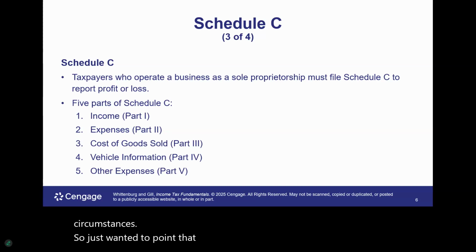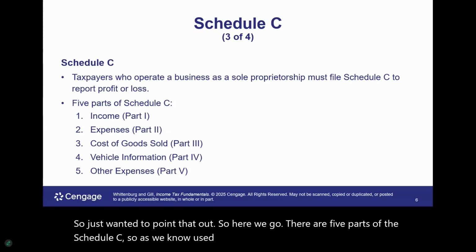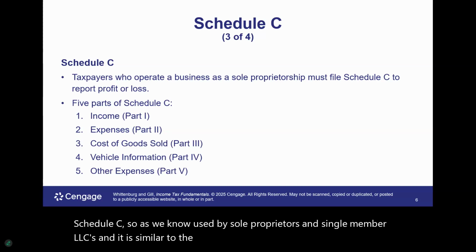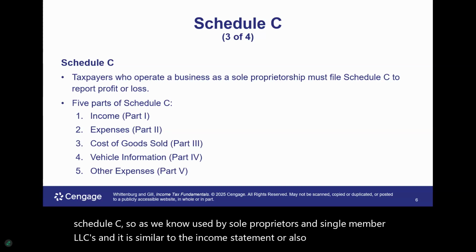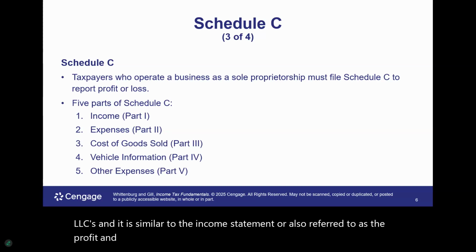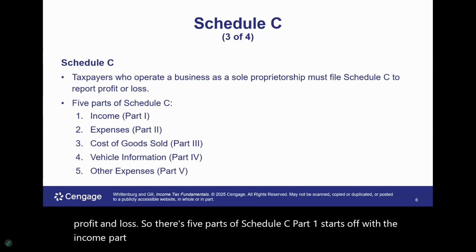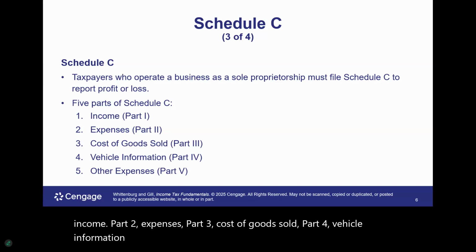So here we go. There are 5 parts of the Schedule C. As we know, it's used by sole proprietors and single member LLCs, and it is similar to the income statement, also referred to as the profit and loss. So there are 5 parts of Schedule C. Part 1 starts off with the income. Part 2, expenses. Part 3, cost of goods sold. Part 4, vehicle information. And Part 5, other expenses.